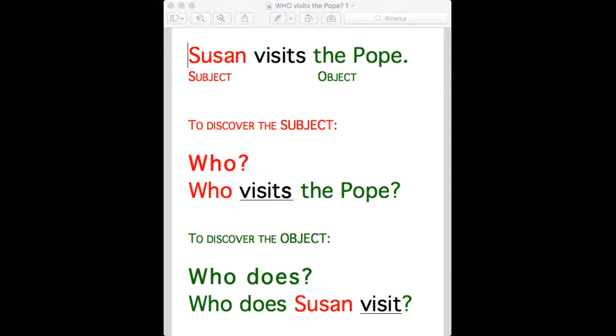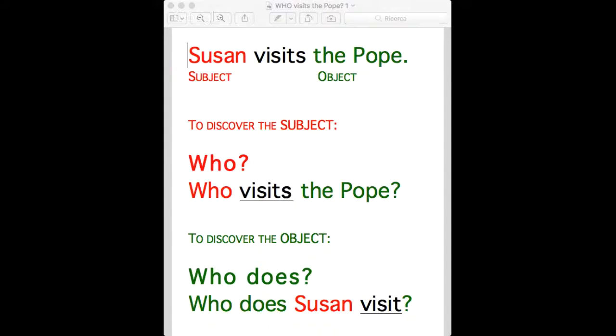Susan can go and visit the Pope. It's very unlikely that the Pope will come and visit Susan, me not being anyone important. So that's the reason I chose this. Okay, so Susan is the subject of the sentence and the Pope is the object. I've simplified this as much as I can because I know many people's grammar is not very good, so I'm leaving it really simple, and I've also colored it to help make it easier to understand. Okay, so Susan, the subject of the sentence, the Pope, the object.